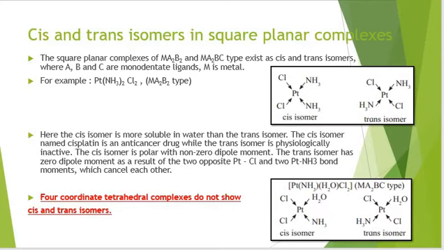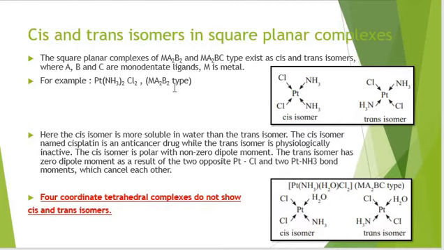Now, cis and trans isomers in square planar complexes. The square planar complexes of type Ma2B2 or Ma2BC exist as cis and trans isomers. Here M is the metal, and A, B and C are the monodentate ligands. For example, we have diamminedichloroplatinum(II).